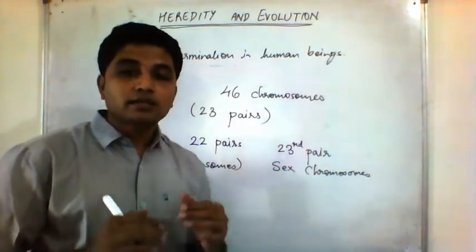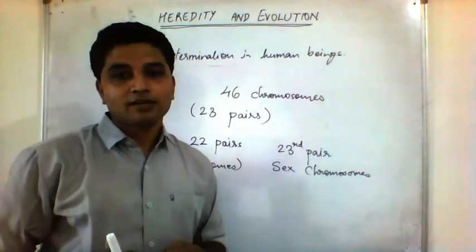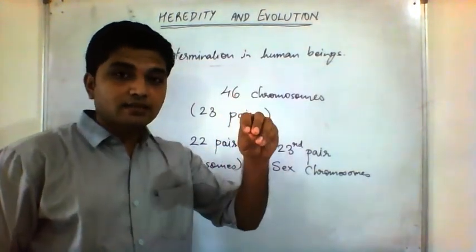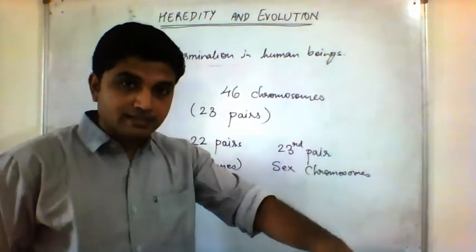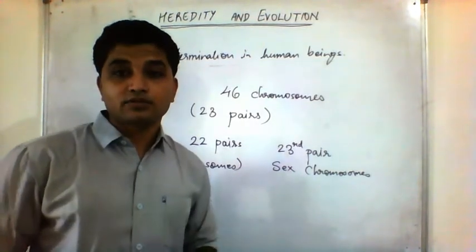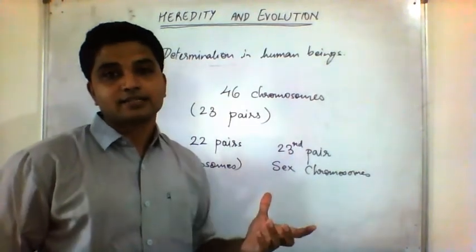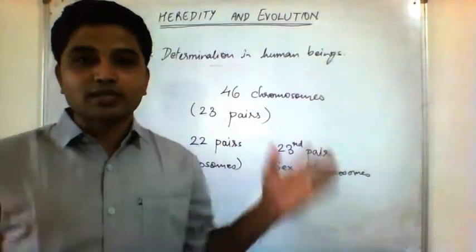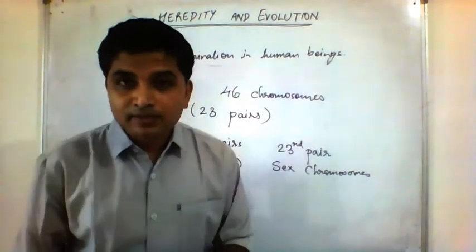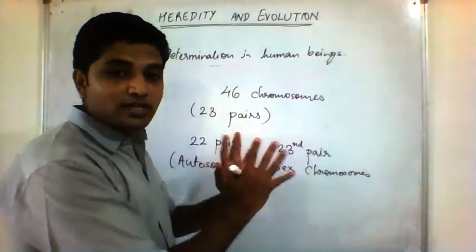There are a few organisms in which the temperature around the eggs decides whether it will be male or female. Then there are some other animals where, if the eggs land on some place or don't land on some place, the location decides the sex. Strange, no? In some other organisms, what the mother eats decides the sex. But in human beings, it does not matter what the temperature is, what the mother eats, or where the mother is located, because male and female is determined by the chromosomes, and that too one set of chromosomes.